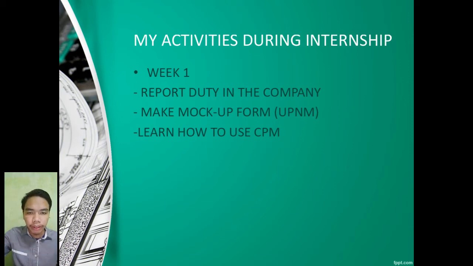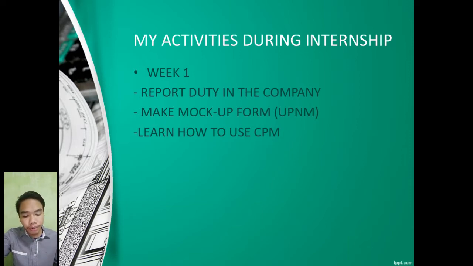First, I will talk about my activities in the company. For the first week, I reported for my internship duty in the company, and on the same day I arranged and organized project files in the company and got rid of all drawing papers.